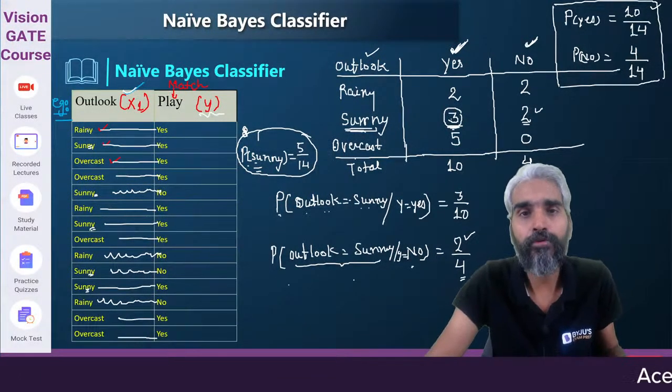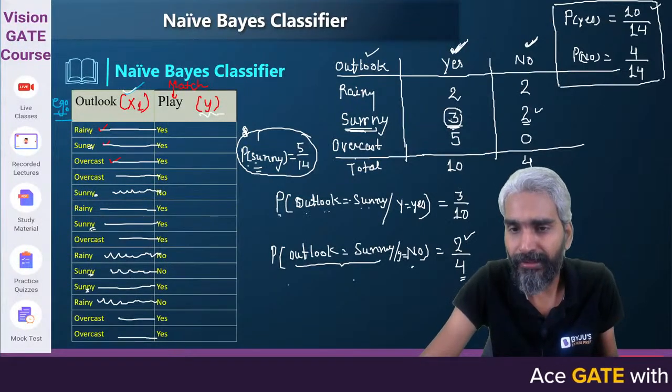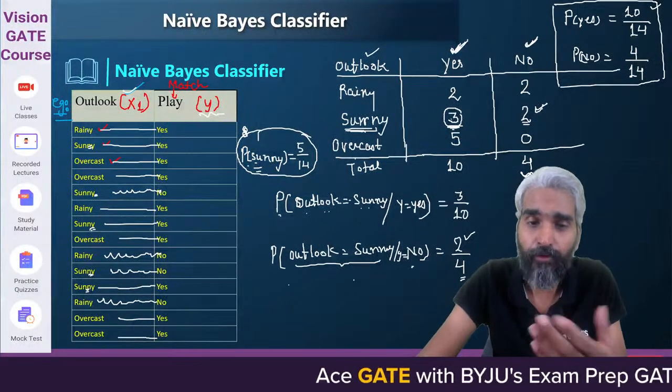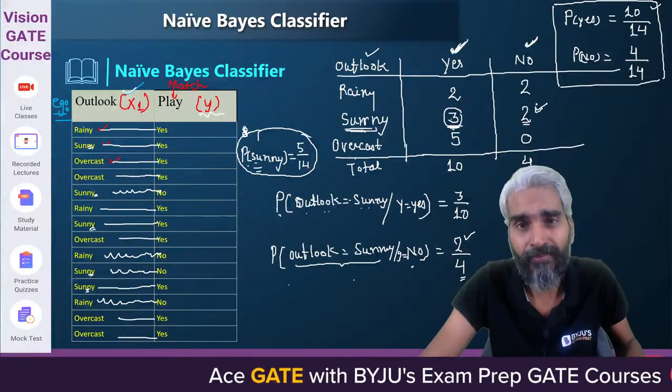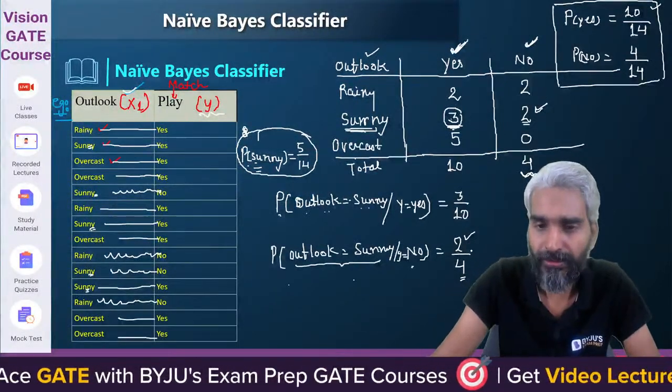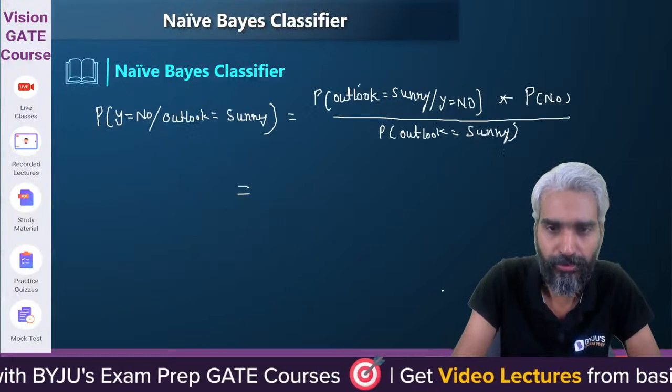Out of all the times the match was not played, 50% of the time the outlook was sunny. Therefore, the probability of the outlook being sunny when the match is not played is 50%, 0.5. Clear? It's nothing but 2 by 4. Let's use it directly.